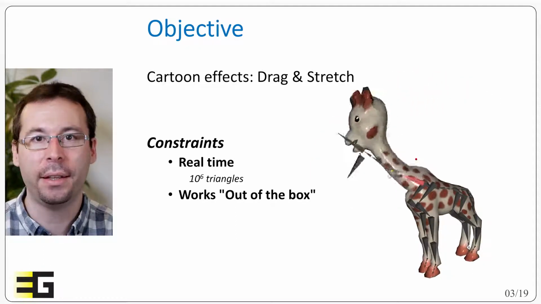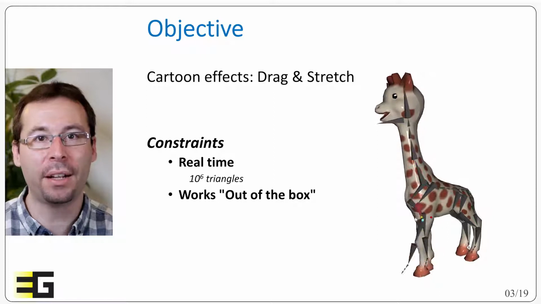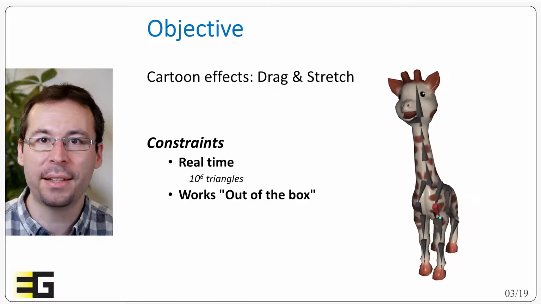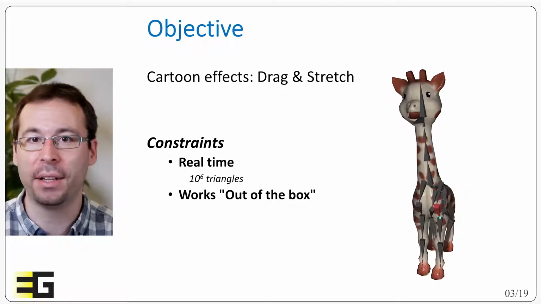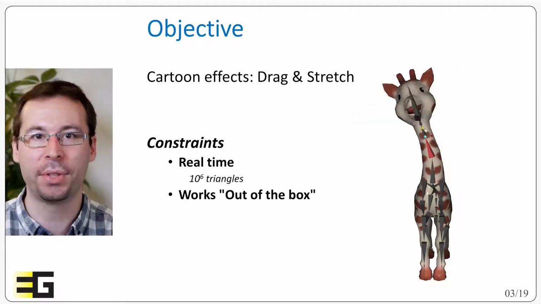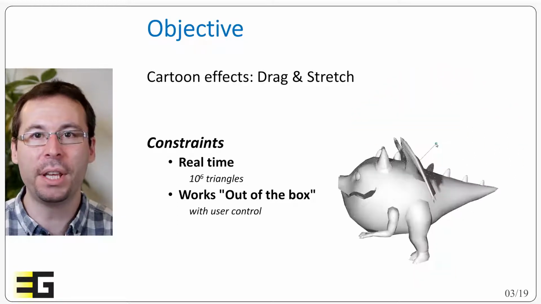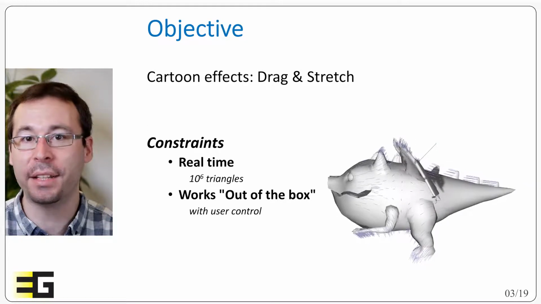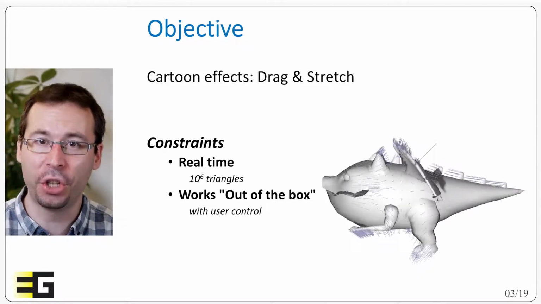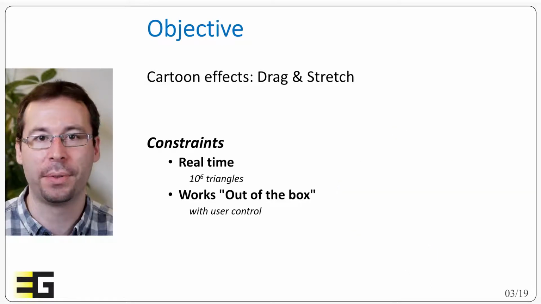of skinning weights. In industry, the rigs are at the heart of the animation pipeline. Skeletons may be shared through multiple models and weights are carefully crafted. So we rather want to reuse them as they are, as direct inputs. Of course, we still want to keep an expressive and as direct as possible control on the result, so that an artist can actually easily tune the result to what they want.